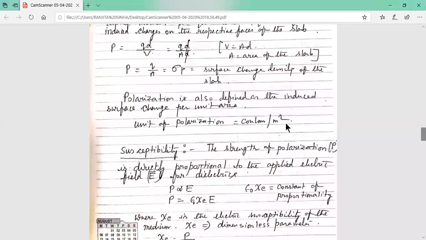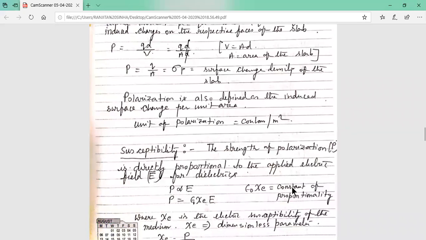So the unit is Coulomb per meter square. Now, susceptibility. The strength of the polarization is directly proportional to the applied electric field. The strength of the polarization vector, or polarization density, is proportional to the applied electric field for dielectrics. Now P is proportional to the applied electric field.